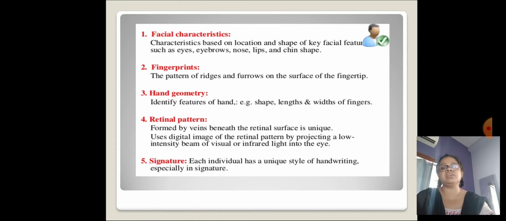It uses a digital image of the retinal pattern by projecting a low intensity beam of visual or infrared light into the eye. Signature: each individual has a unique style of handwriting, especially in their signature.